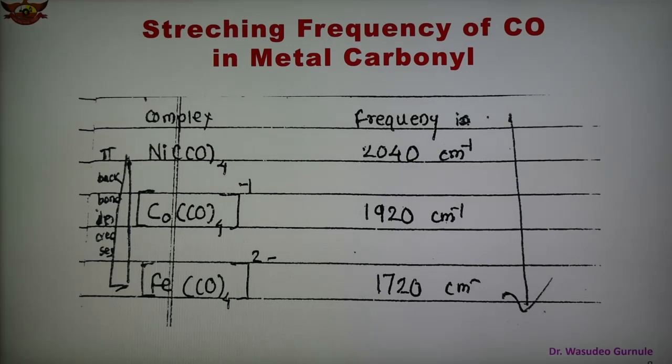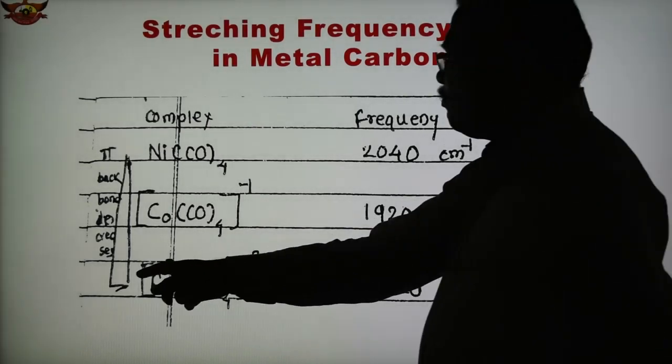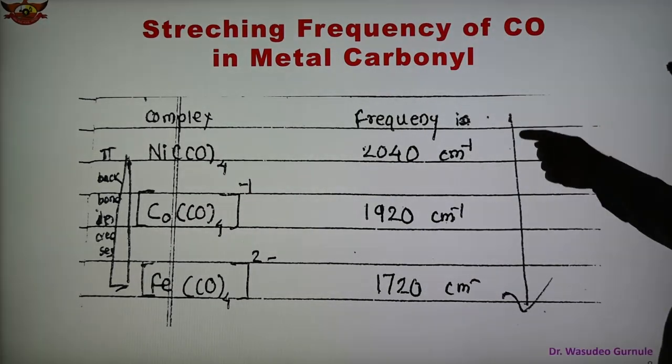So, as shown here, we can conclude on this basis that the oxidation state plays an important role in metal carbonyls, and the stretching frequency of the CO group differs. As the richness of the metal increases, the pi back bonding tendency increases, the bond order of CO decreases, and the vibrational frequency of CO also decreases. So it is opposite: as the pi back bonding increases, the vibrational frequency decreases.